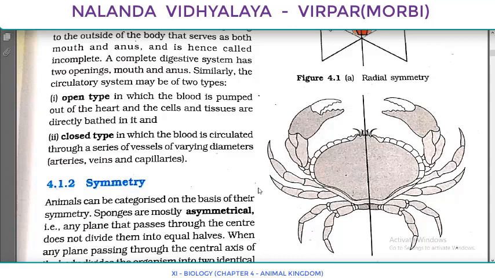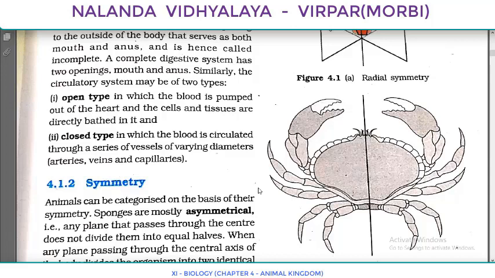Regarding the digestive system, we told that it is of two types: complete digestive system and incomplete digestive system. If there are two openings, mouth and anus separate, it is known as complete digestive system. And if only one opening serves as both mouth and anus, then it is known as incomplete digestive system.